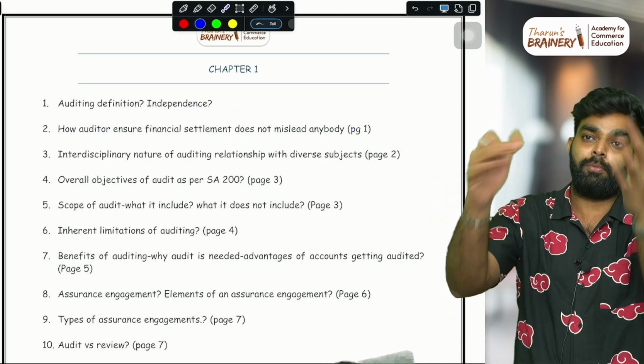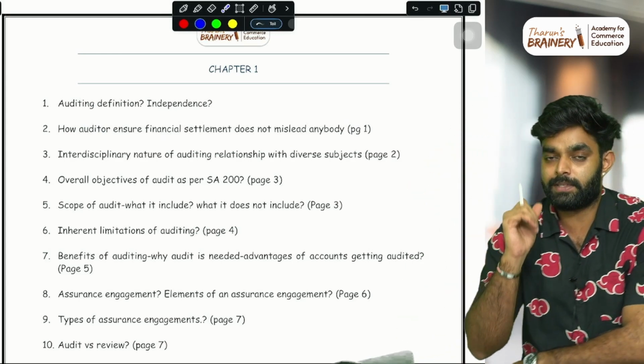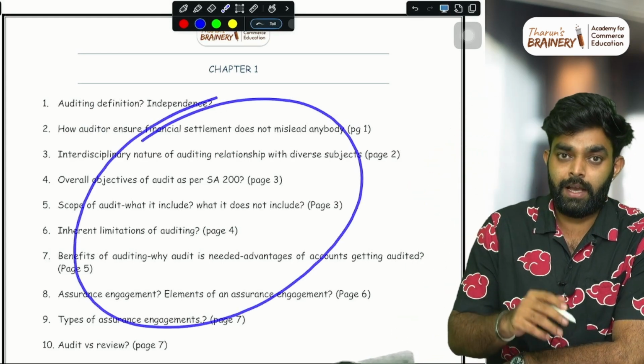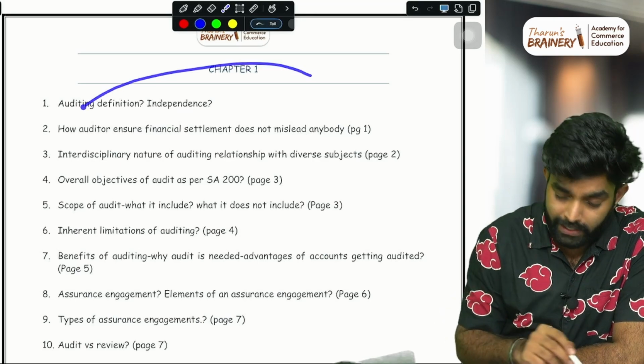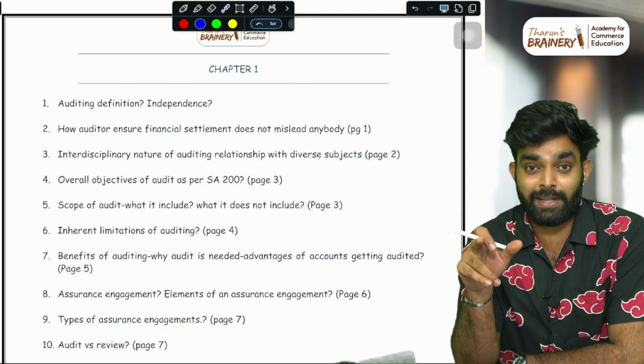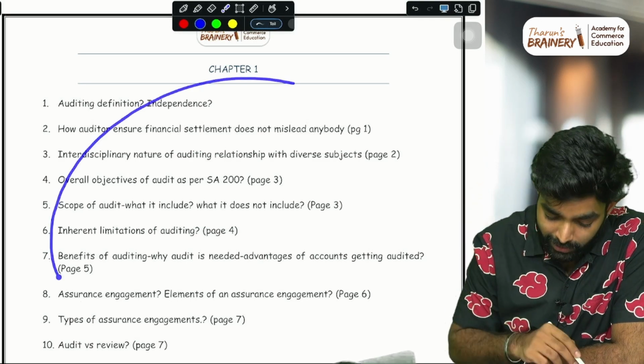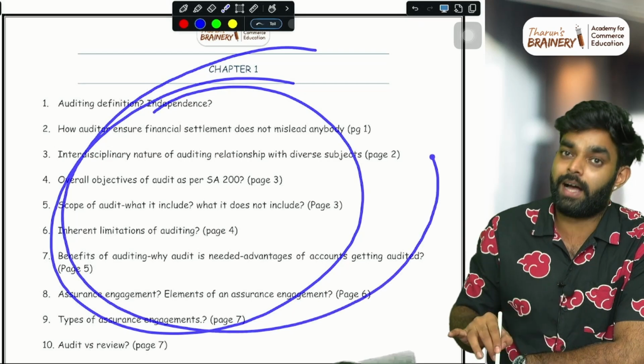Even if you practice many case scenarios, they may ask a different case scenario, because ChatGPT is doing this. That is why I'm saying, learn from this. And I'm saying as a disclaimer, this is not a mock test. If someone comes to the comments and says that again and again, I'll reply, because I know there are people who will say that. This is not a mock test. This is not how ICAI will ask the question.